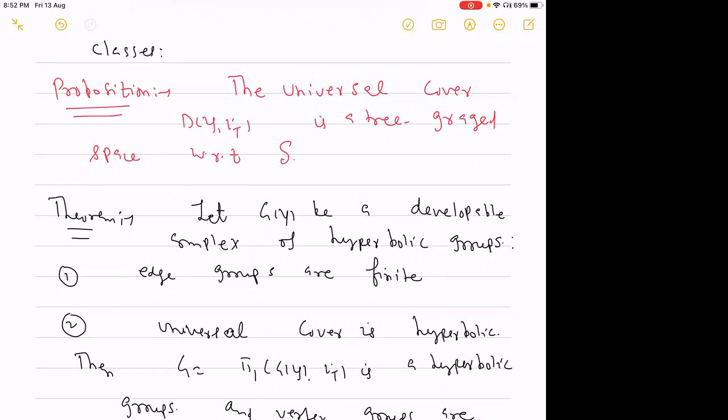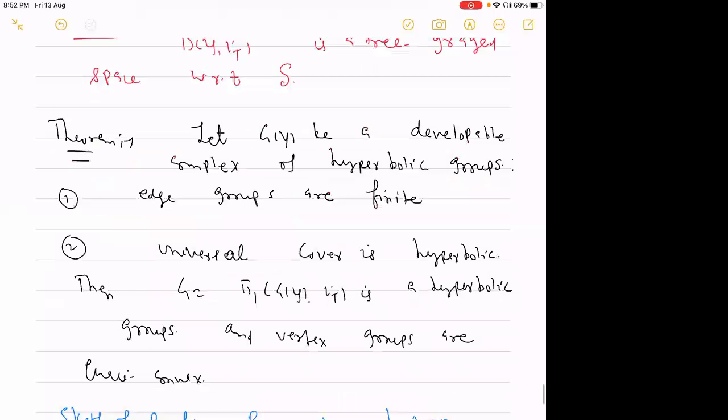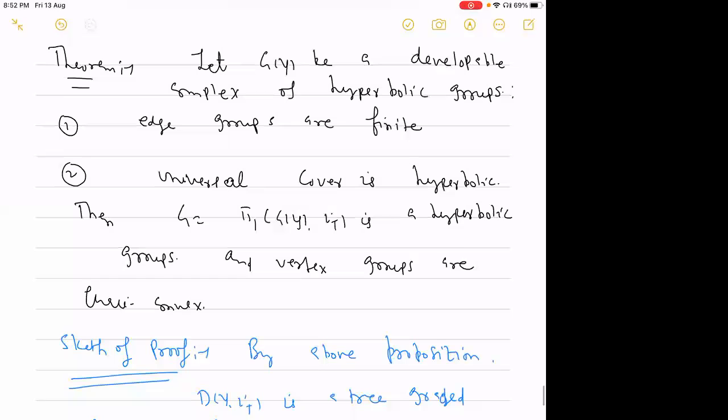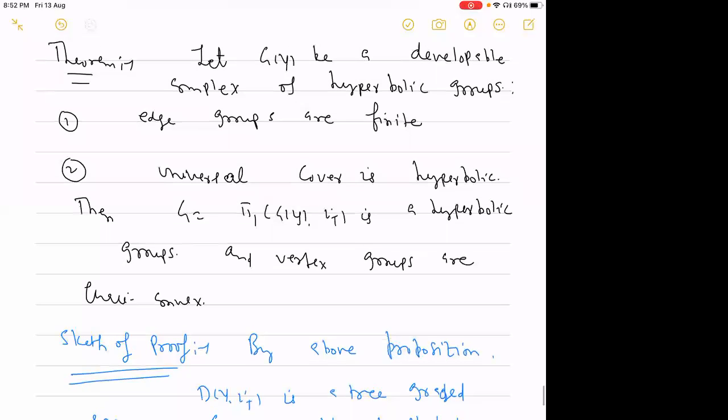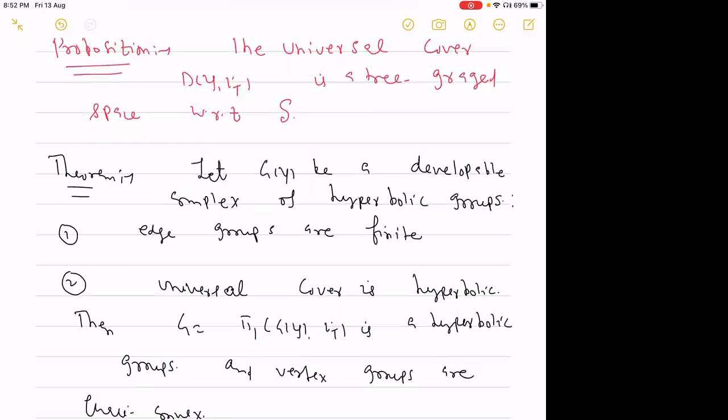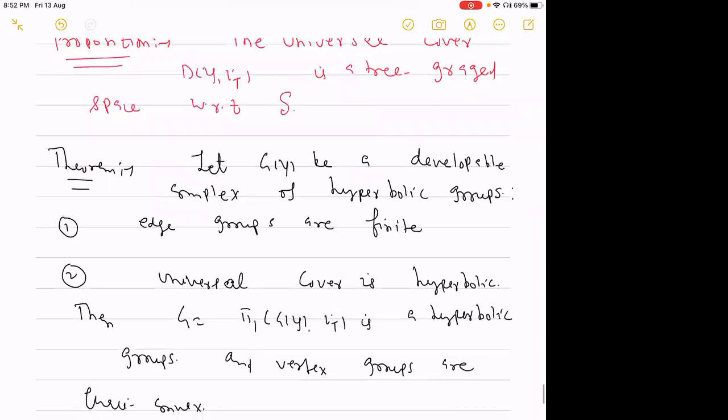Then our claim is that the fundamental group of this complex of groups is hyperbolic and the vertex groups are quasi-convex. Sketch of the proof. Since we are given a developable complex of groups, with hyperbolic groups, by the above proposition we see that this universal cover is a tree-graded space with respect to S.